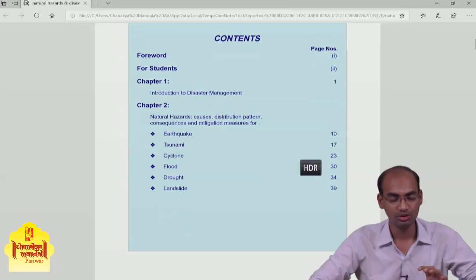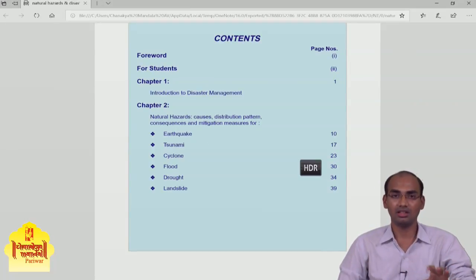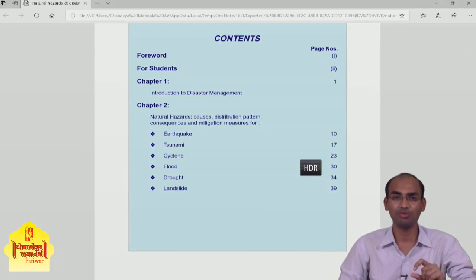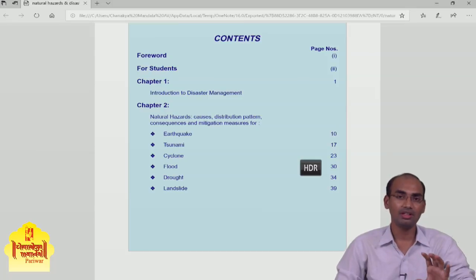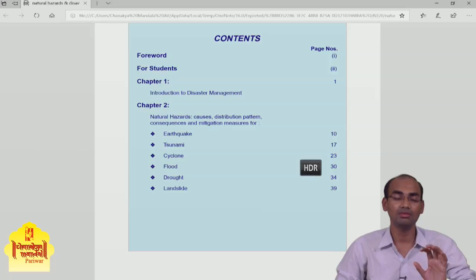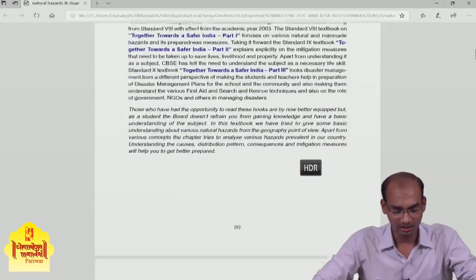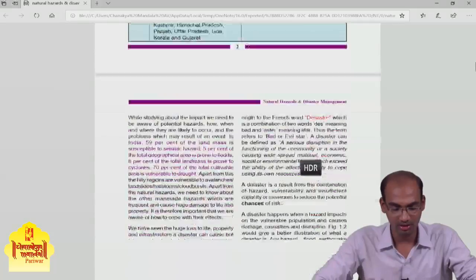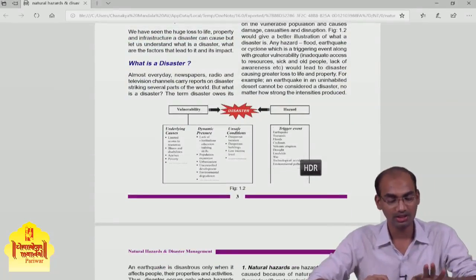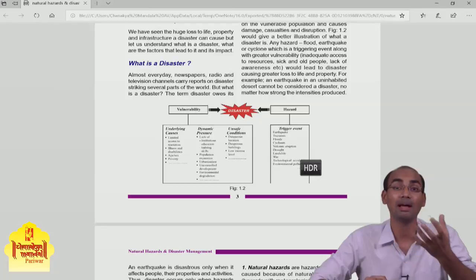When you deal with disaster management, in those questions you need to give the definitions. For example, in this book they have given various definitions, like what is a disaster, what is vulnerability.